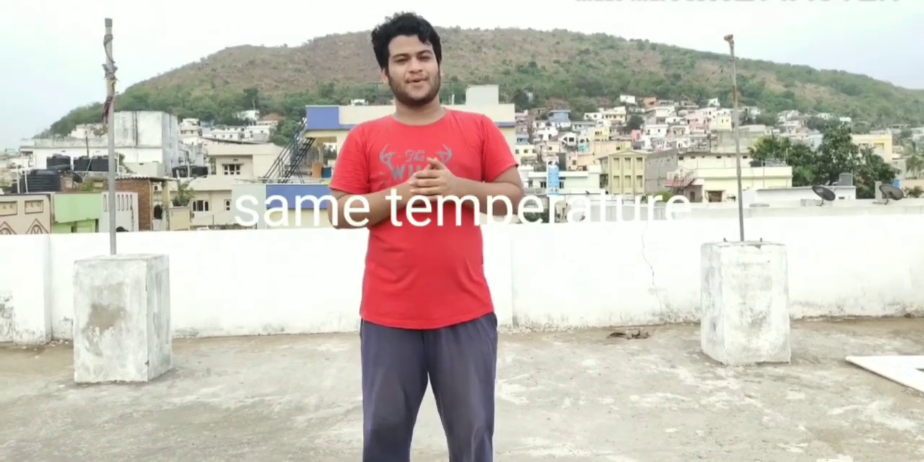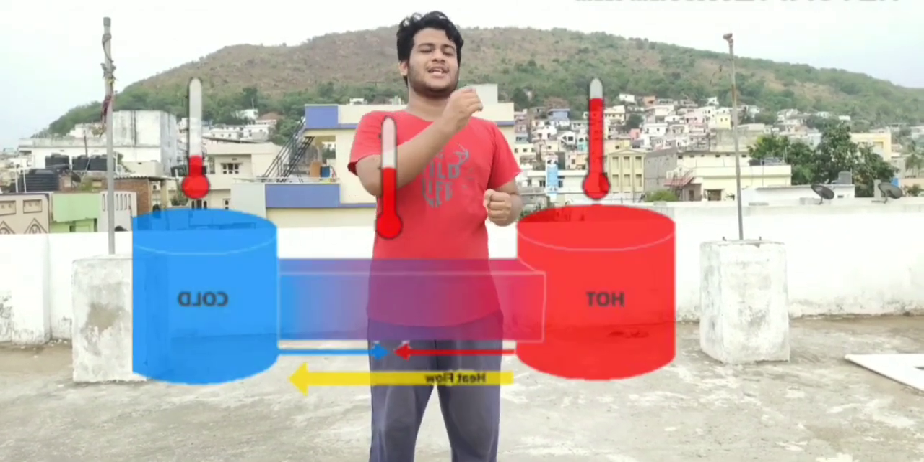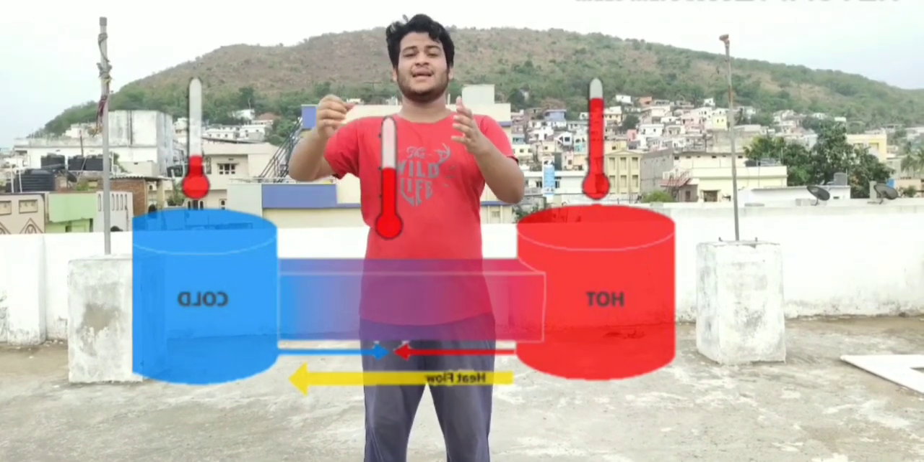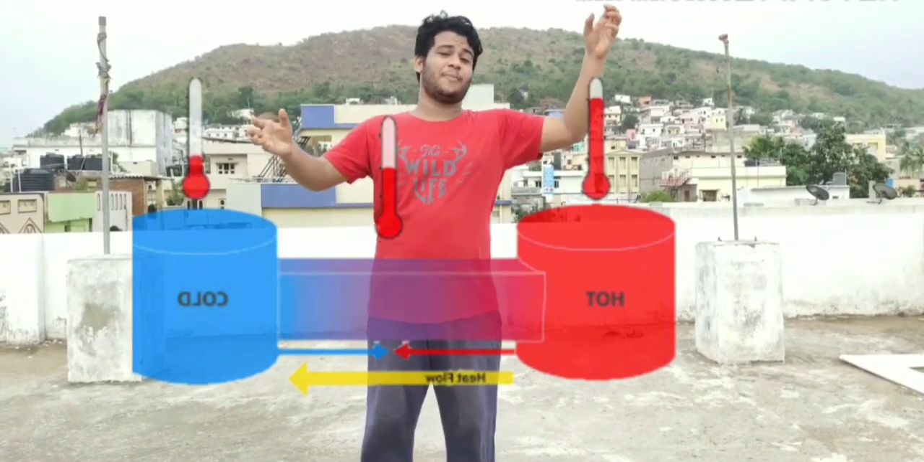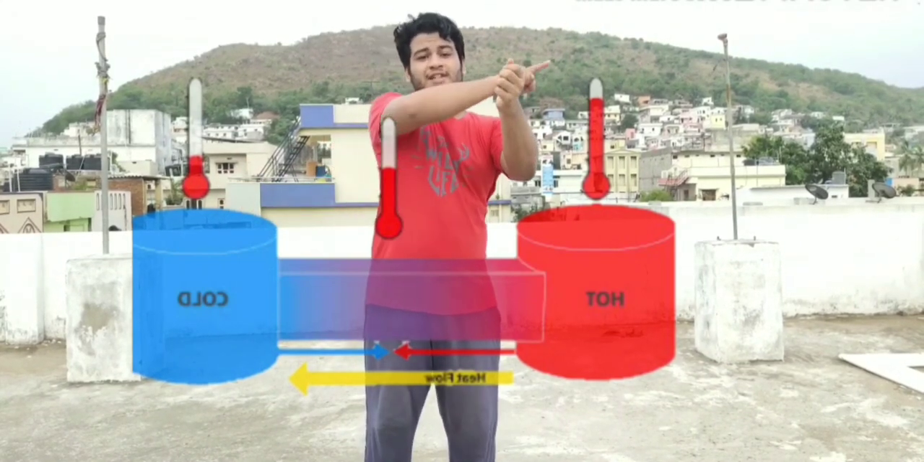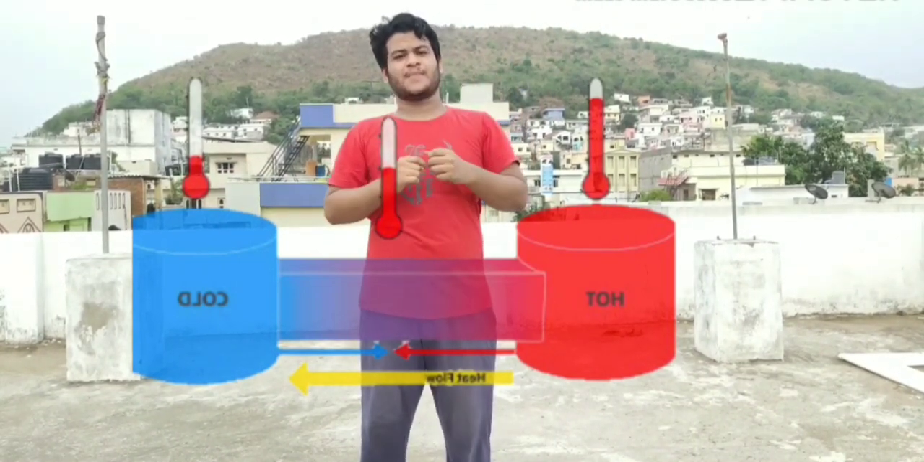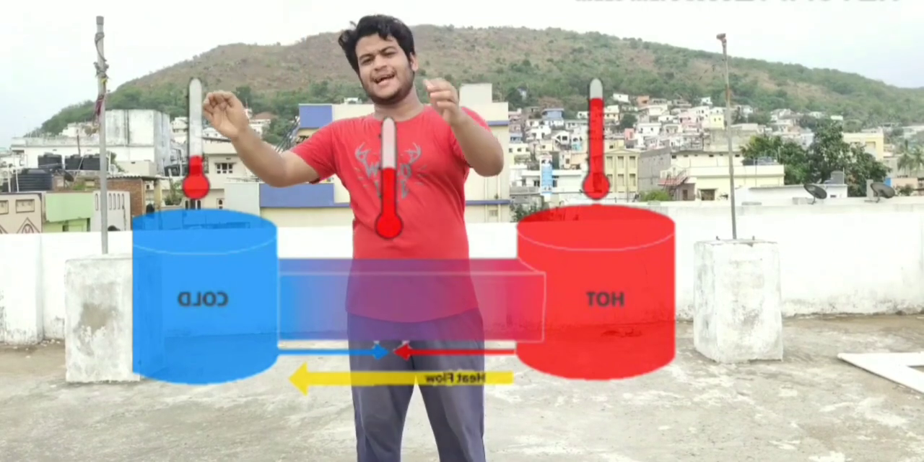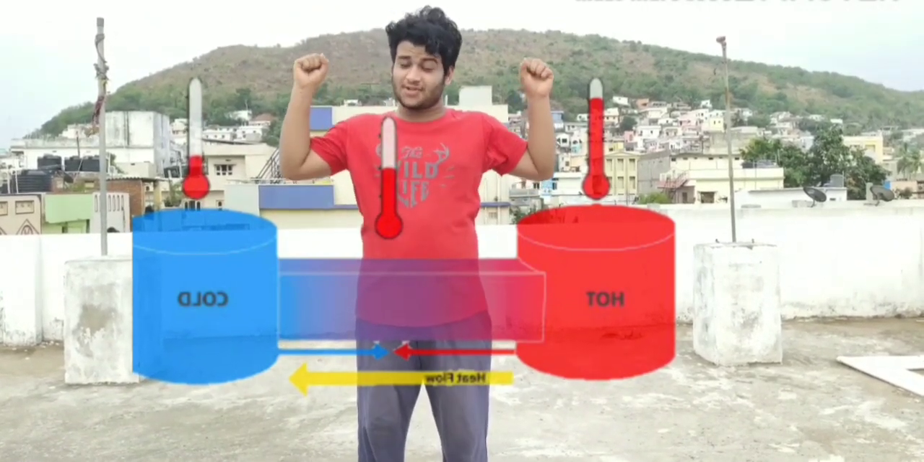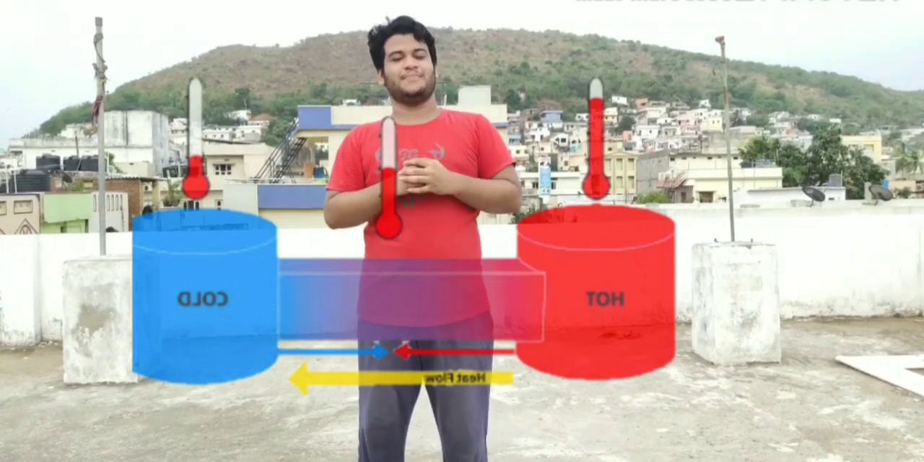Let us take an example. There is a body A at 90 degrees Celsius and body B at 50 degrees Celsius. When they are in thermal contact, heat travels from body A to body B. So at a certain temperature, both become equal. This state is known as thermal equilibrium.